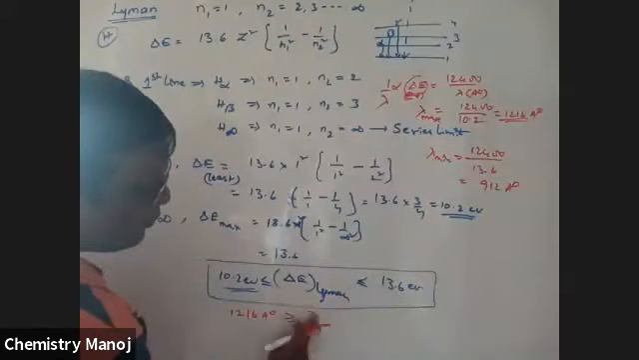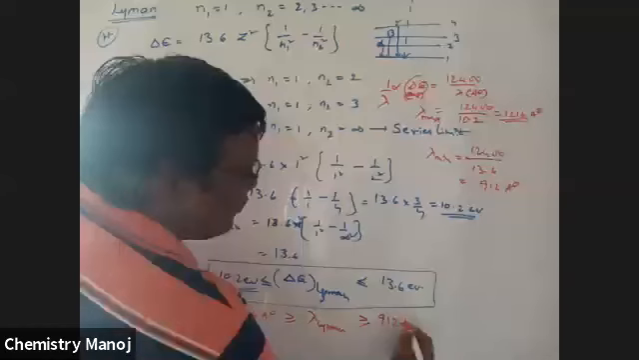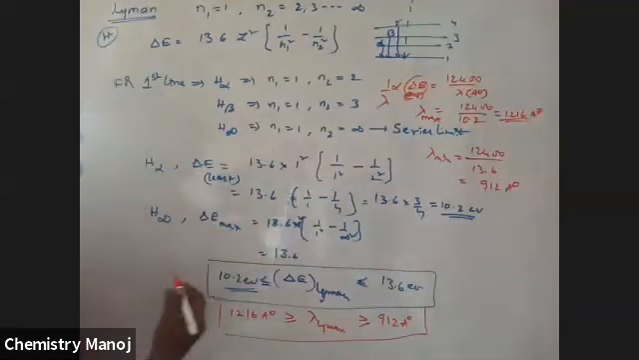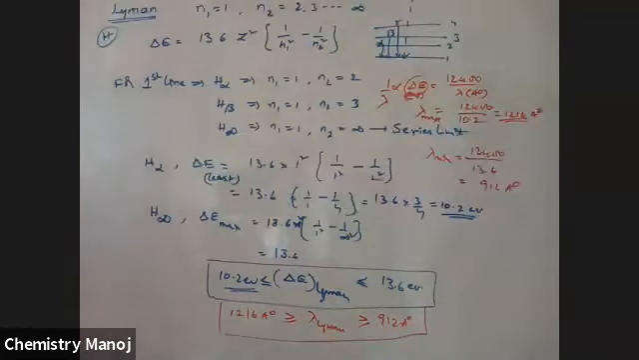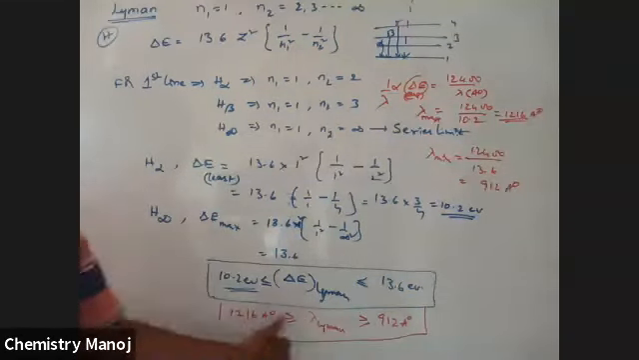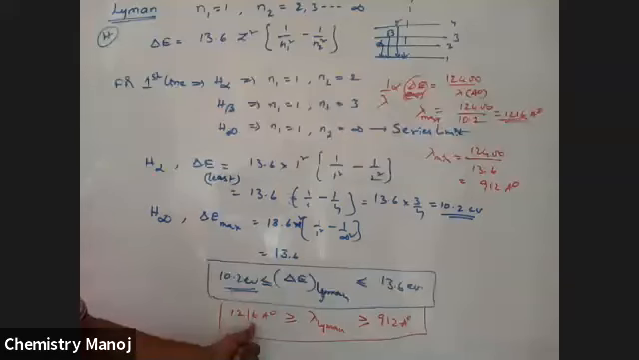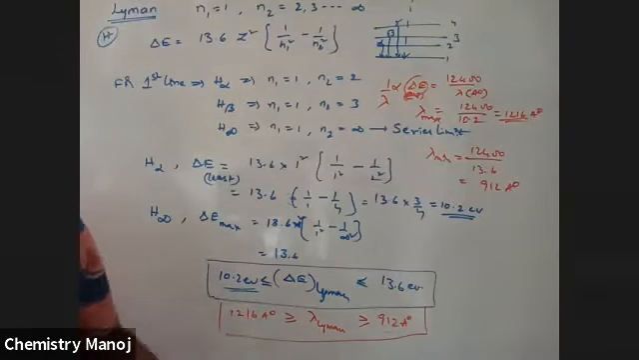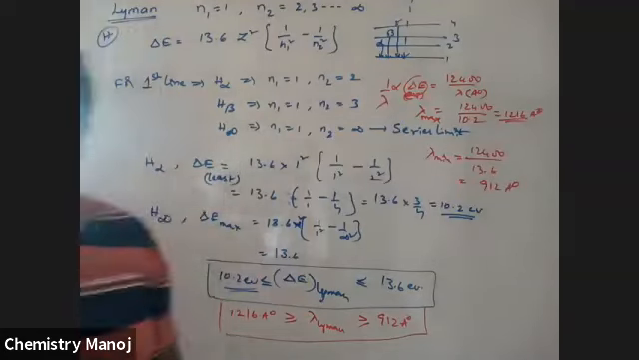Lambda for the Lyman series is greater than or equal to 912 angstroms. These are the two important ones. For H, that is the minimum wavelength, and this is the maximum wavelength. So, the maximum and minimum wavelengths correspond to the H alpha line and the H infinity line. So this is for the Lyman series.